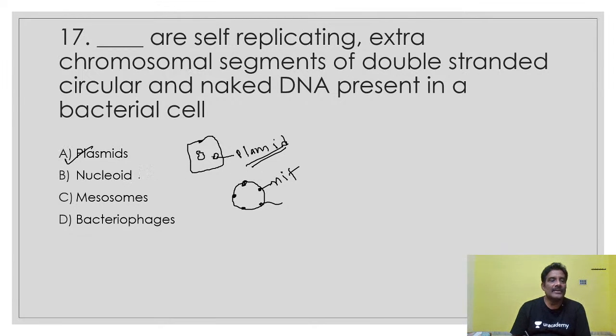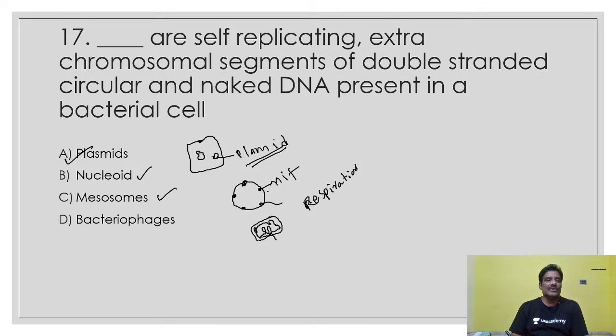And nucleoid, you know very well, is where the genetic material is present. Mesosomes: in the bacterial cell membrane there are infoldings here and there. These infoldings are called mesosomes. These mesosomes are believed to be involved in respiration because they contain enzymes useful for respiration.